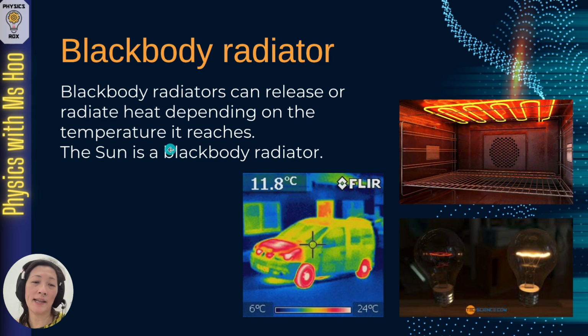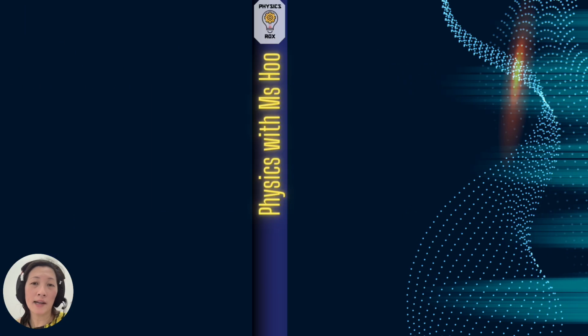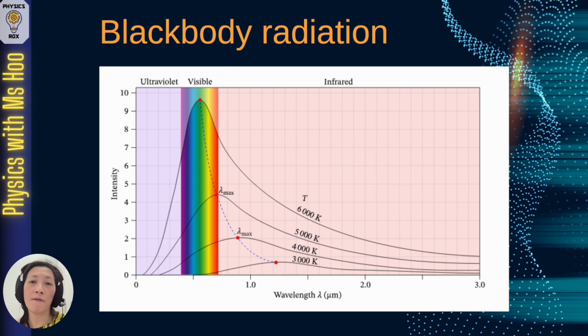So what it means here when we say that the sun is a blackbody radiator, the reason why we see the sun the color it is, is because it depends on the temperature the sun has reached due to the nuclear fusion reactions that are happening on the surface of the sun. Now when we talk about colors though, you have to understand that for blackbody radiators, these bodies are emitting radiation at all wavelengths. You might have seen a similar graph in your textbook. How do we interpret this graph? This is an example of a graph that shows us the different temperatures at which blackbody radiators would radiate at.